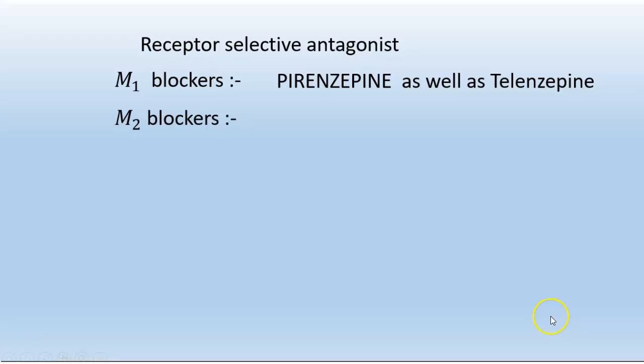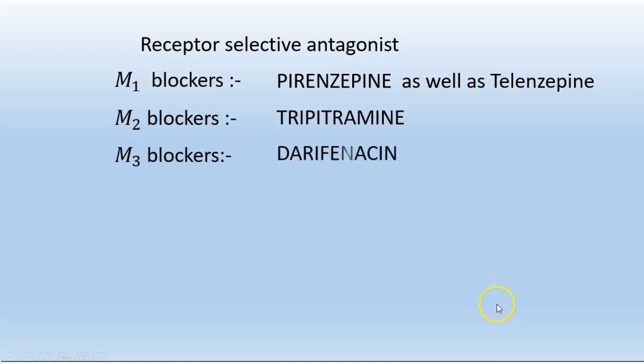M2 blockers. Example: tripitramine. Selective M2 blockers. Another is M3 blockers. Example: darifenacin. Non-selective antagonist. Example: atropine and hyoscine.